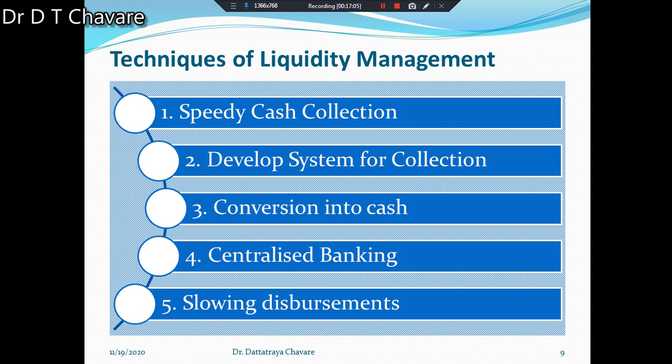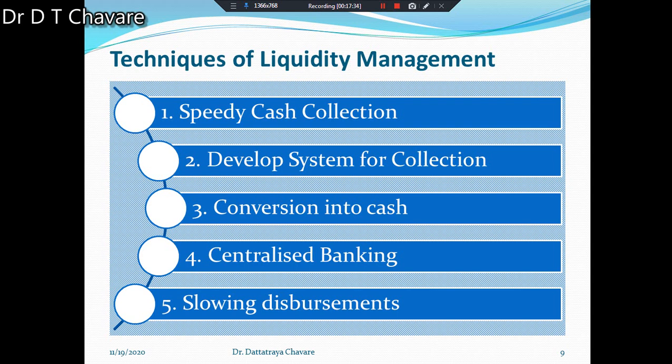The payments from customers should be converted into cash without any delay. That is why this technique is useful for maintaining liquidity.